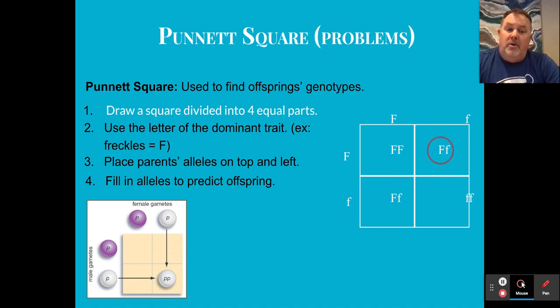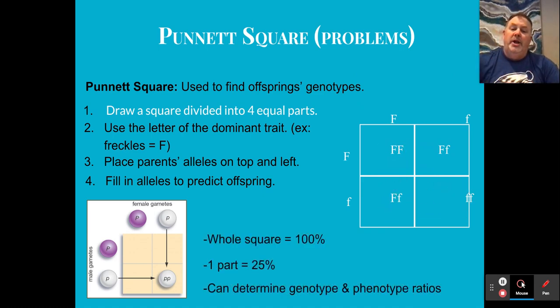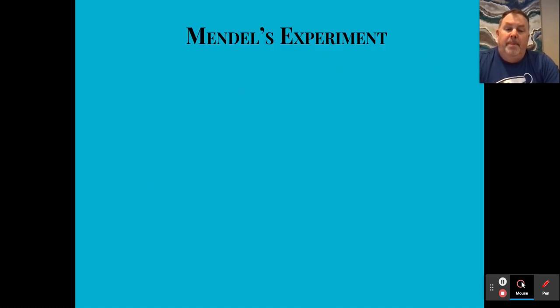So this would be freckles, freckles, freckles, and no freckles. And so what we're looking at is the whole square, 100%. In this case, one part is going to be 25%, and then we're going to start looking at some of the possibilities from that, as far as what are the ratios that exist here.